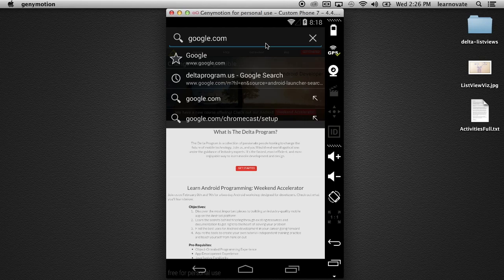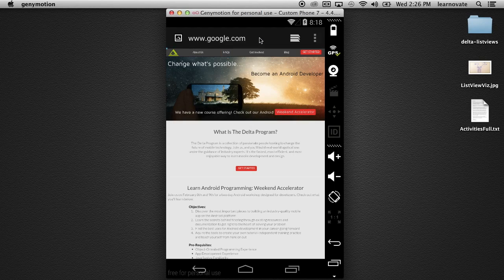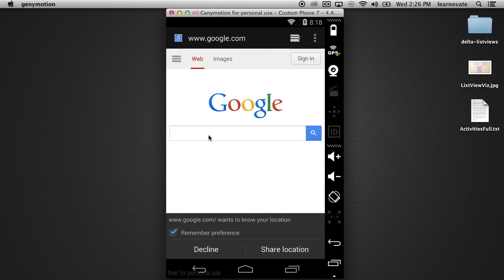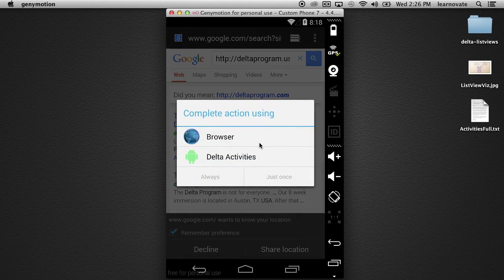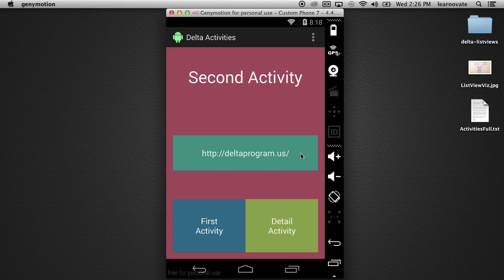So if we go to google.com, though, this is a different behavior for the browser, right? Mm-hmm. So let's check this out. Oh, interesting. Yeah. So that's a mystery. Now we just learned something about how the browser works, right? When you put something into the URL bar, it's not firing off an intent, but when you click a link, it is. Ooh, that's good to know.